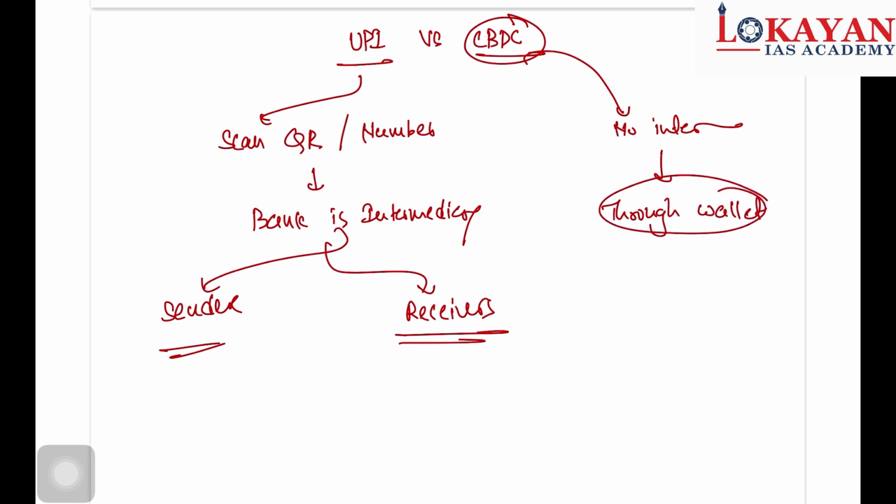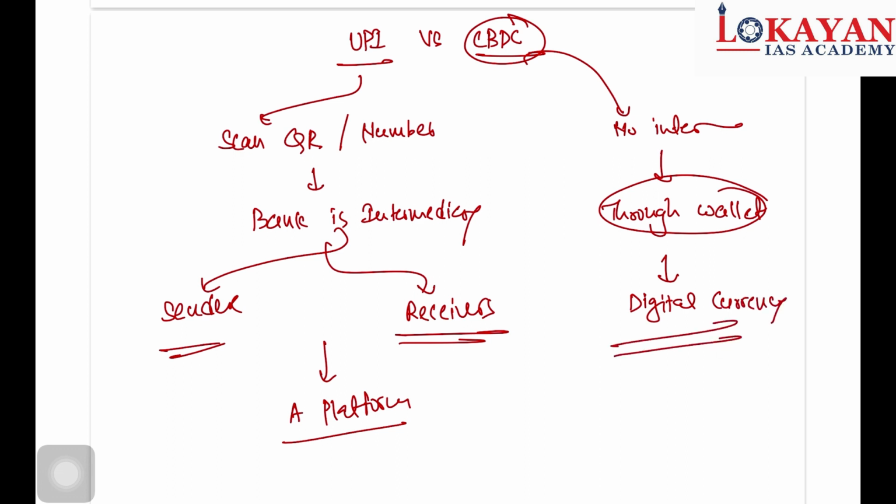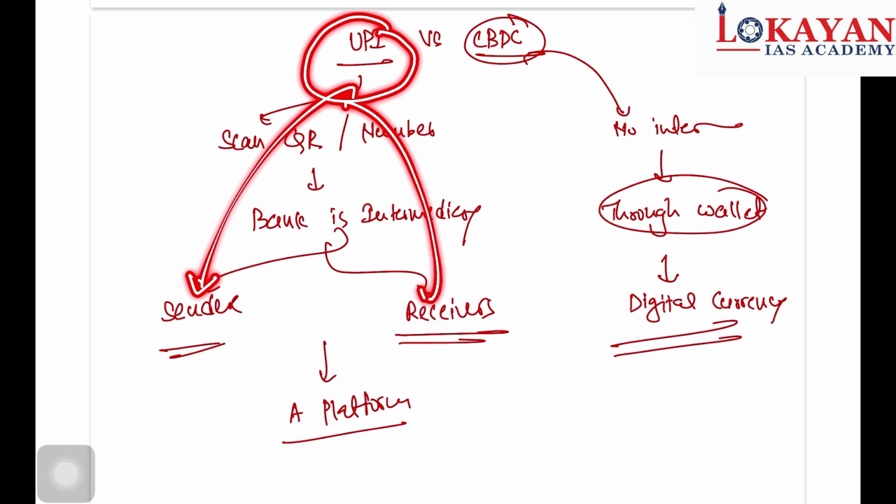And this UPI is nothing but a platform, and this is digital currency. Now think you are going to a general Kirana store. If you make payment through UPI, there is involvement of your bank and the Kirana wala's bank, and there will be settlement of the transaction.